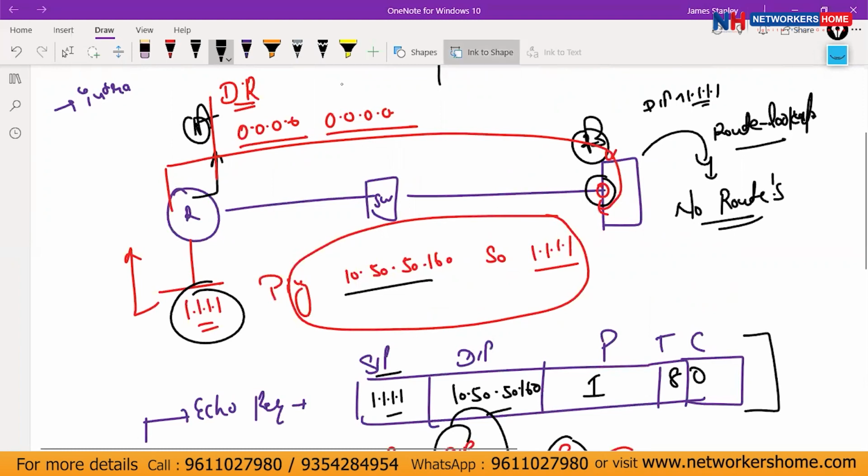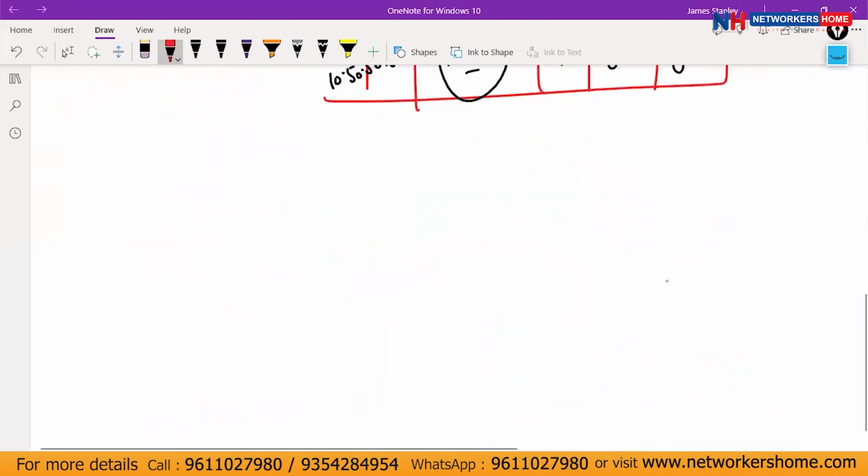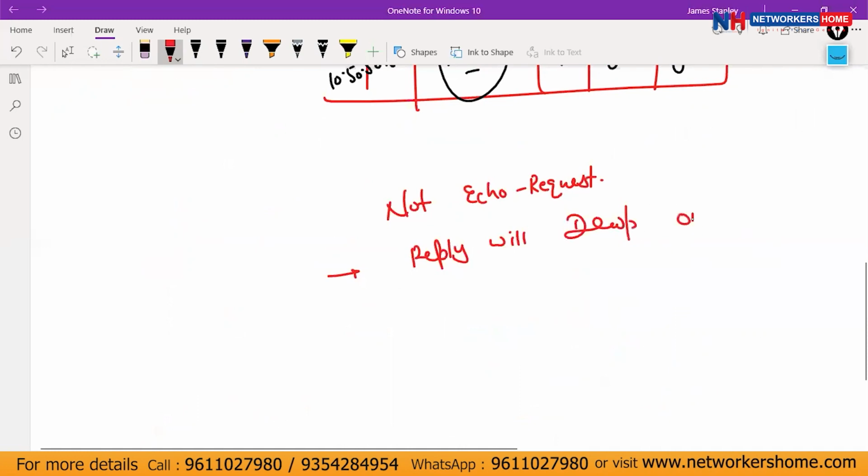So that's why your packet will be dropped where? Here only. So what will drop actually? Not the echo request. Your reply will drop. And where? On Palo Alto itself. Got it? This is the concept.